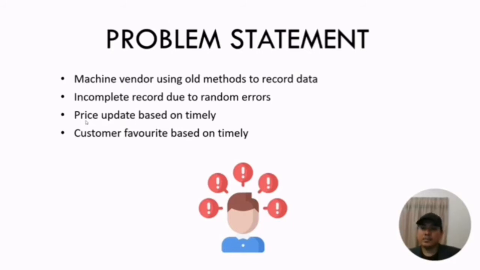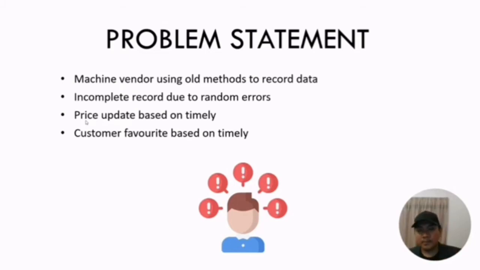Next is customer favorite based on time. The vendor cannot detect which food or snack customers really like, because this data changes year by year.